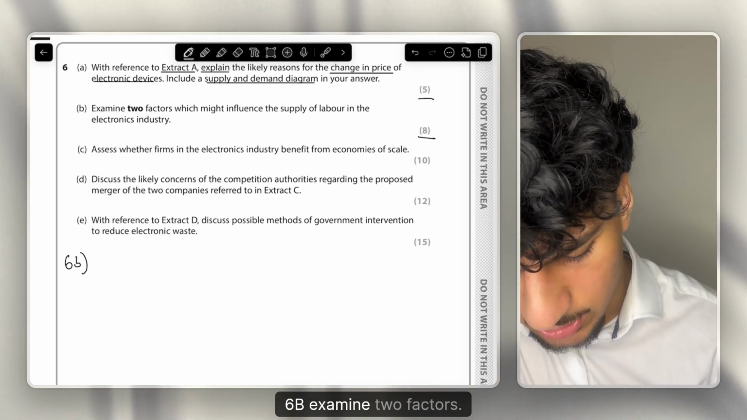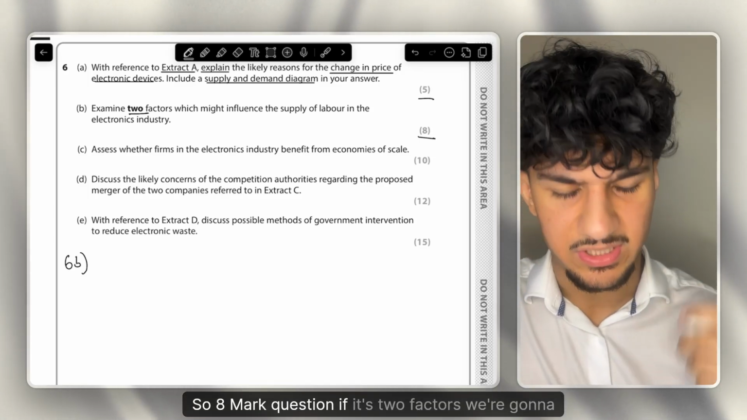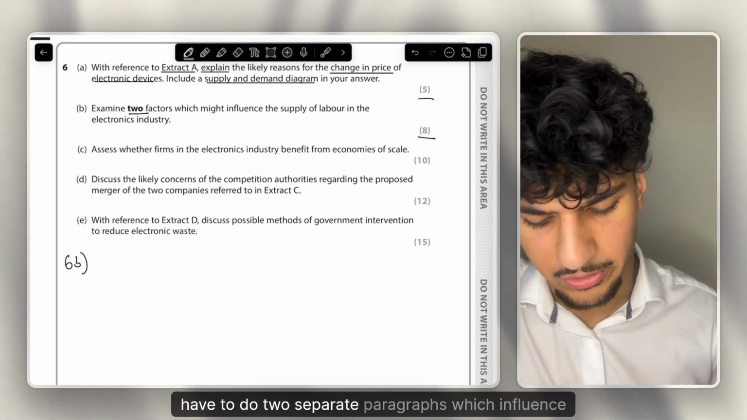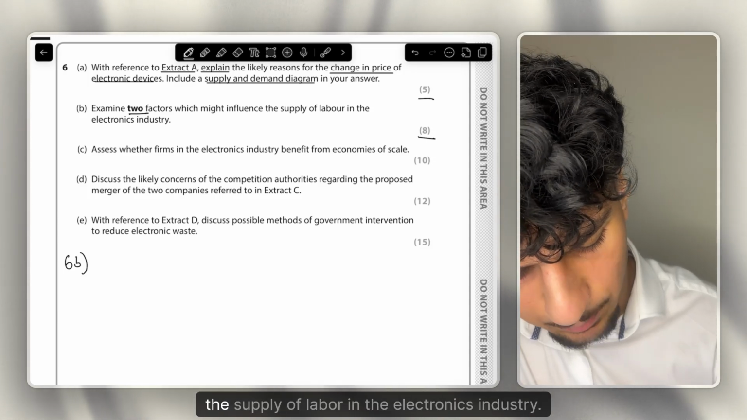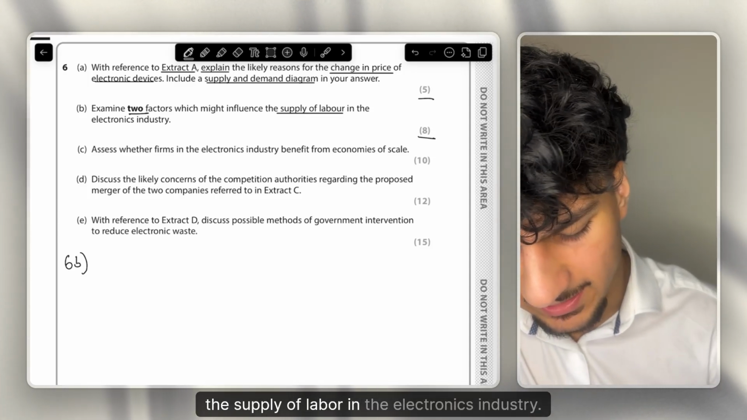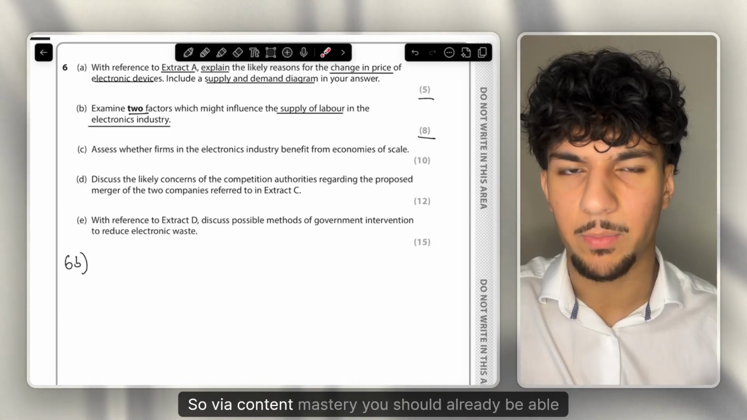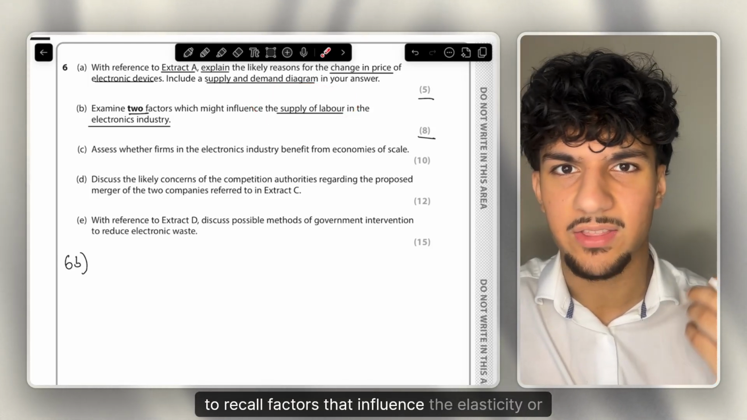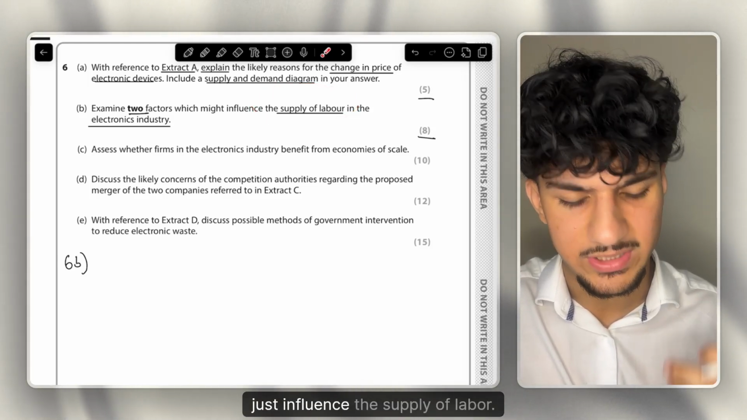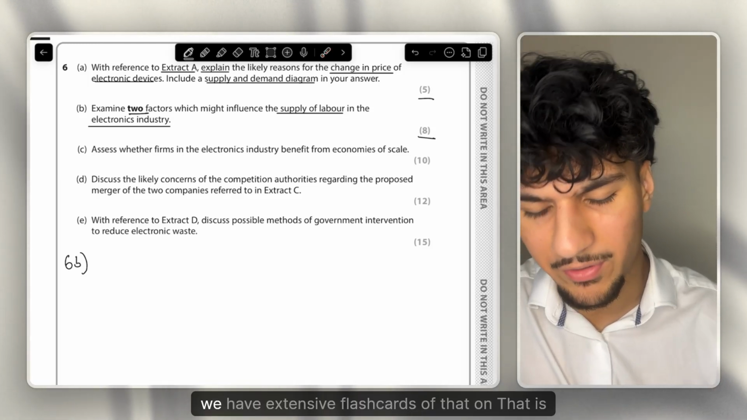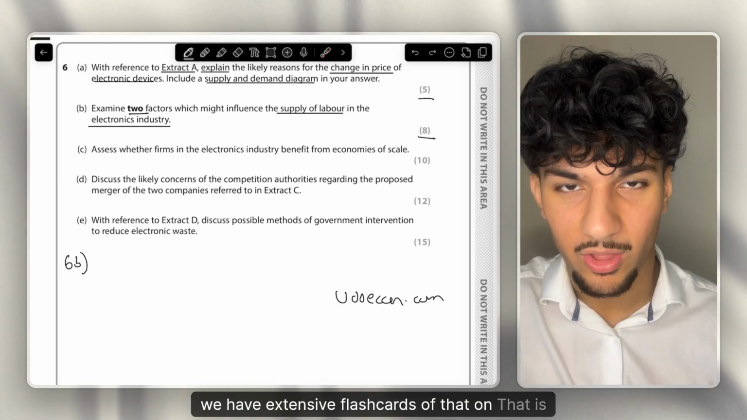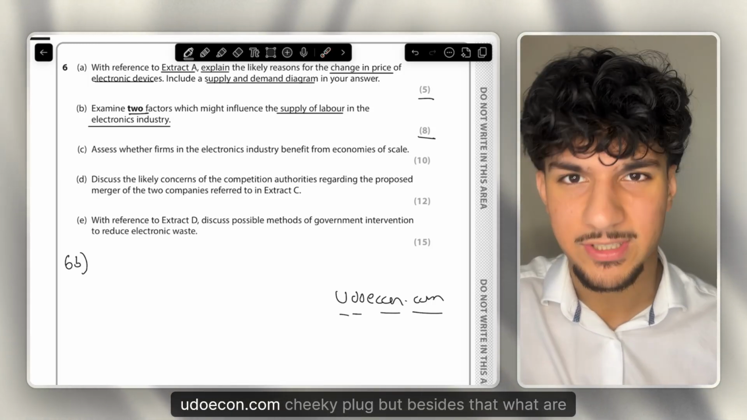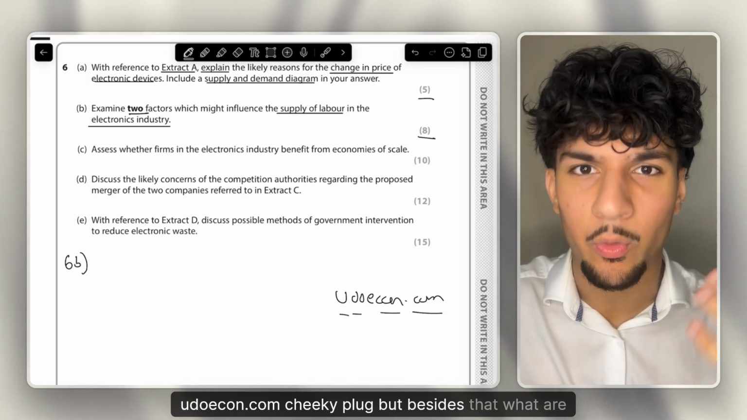6b, examine two factors. So 8-mark question, if it's two factors, we're going to have to do two separate paragraphs, which influence the supply of labour in the electronics industry. So via content mastery, you should already be able to recall factors that influence the elasticity or just influence the supply of labour. We have extensive flashcards of that on udoecon.com, cheeky plug. But besides that, what are the factors?